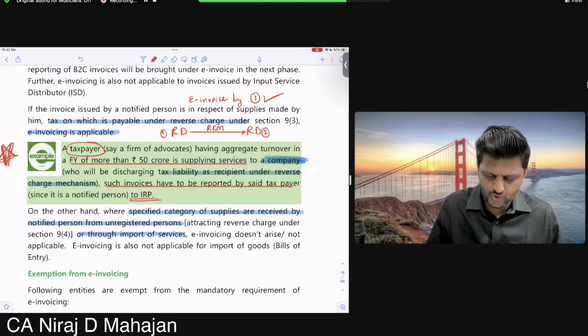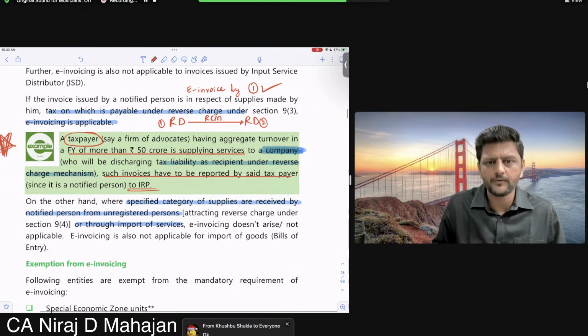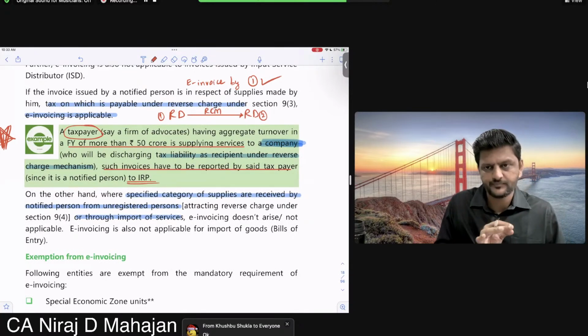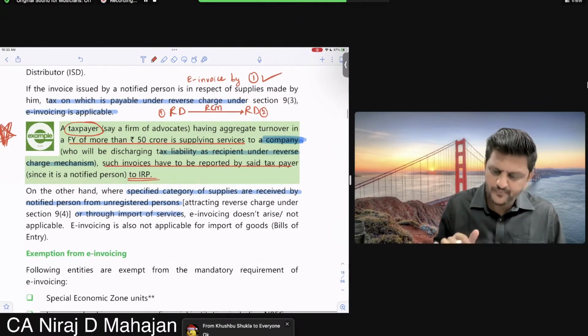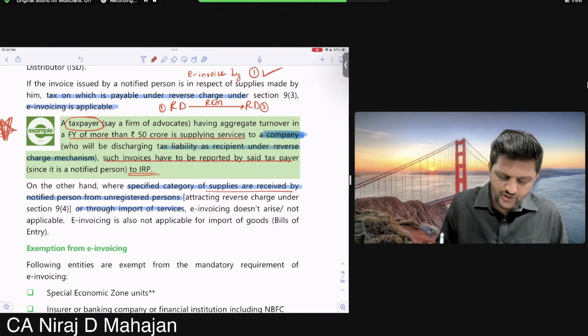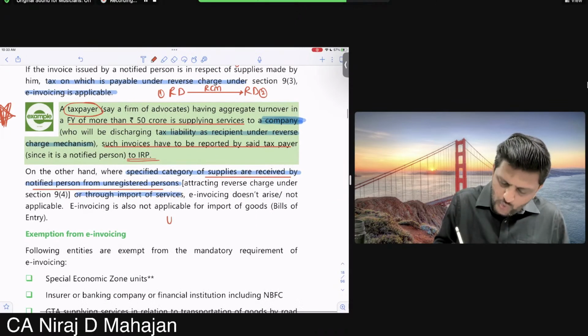Okay, your choice. Is it okay or no? Because they have written the word taxpayer, so they are registered. Fine. Specified category of supplies are received by notified person from unregistered. So URD to RD. But on this bacho RCM was applicable.